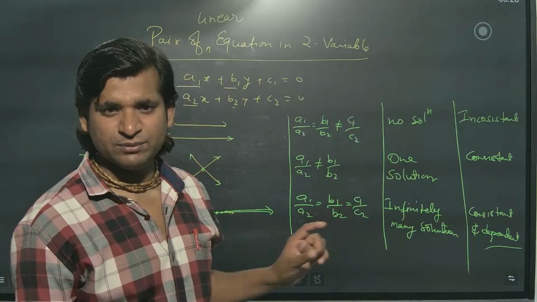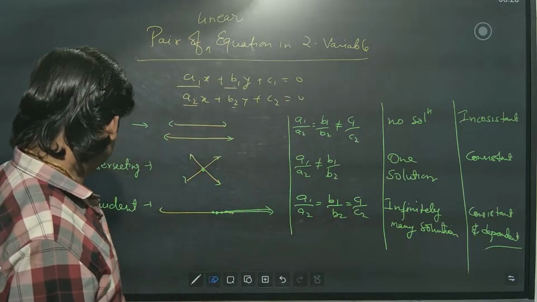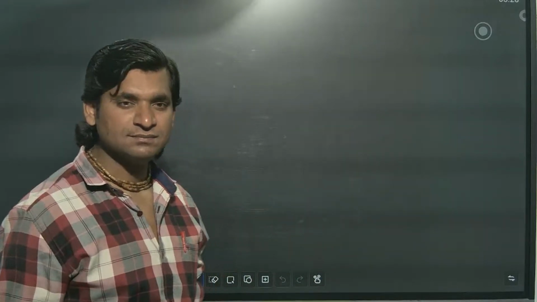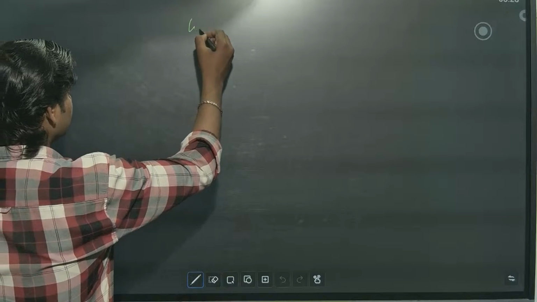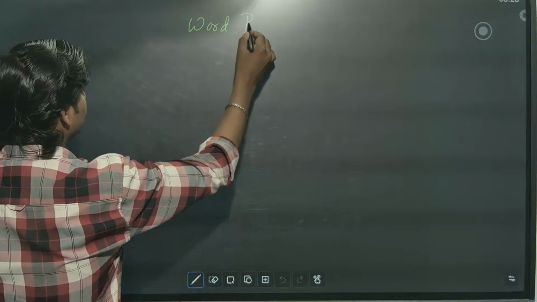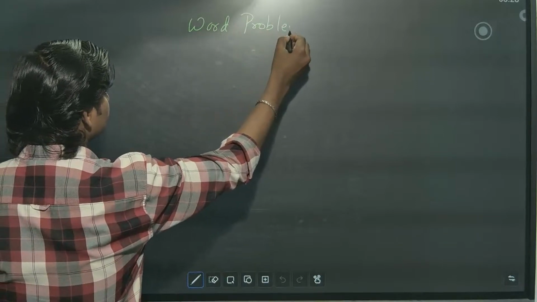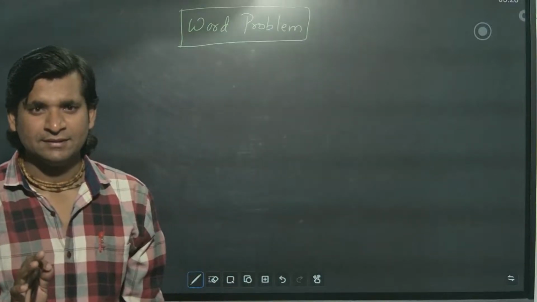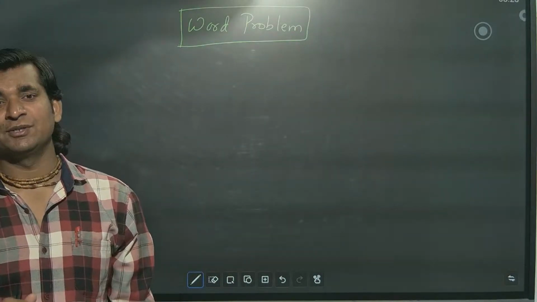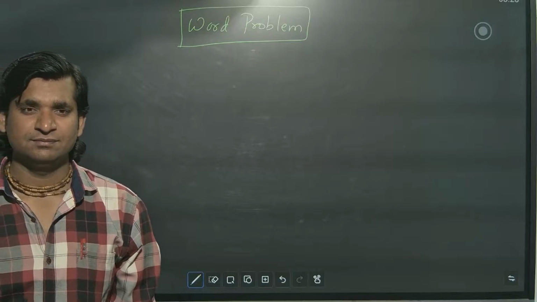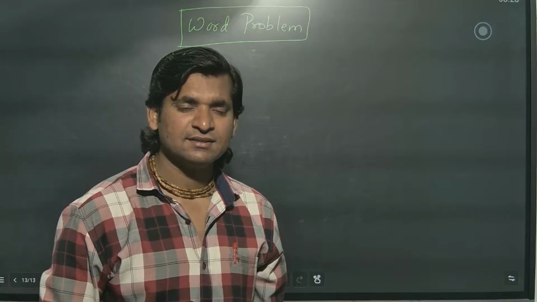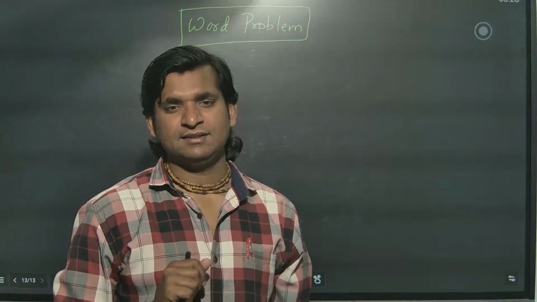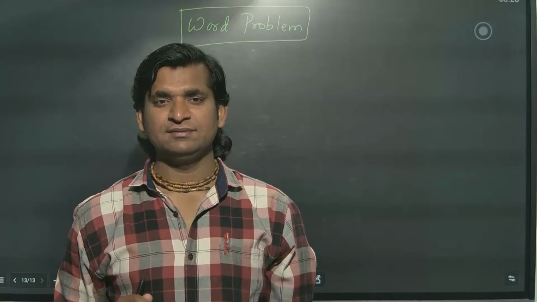Okay. Now, based on this, one question will come for sure and certain. This is one concept, you have to be clear with it. Another, word problem. Most important thing, word problem. So, there are five varieties of word problem in this chapter. Five models are there.